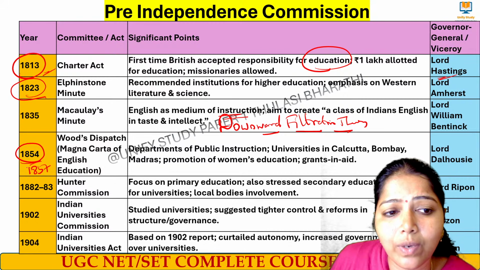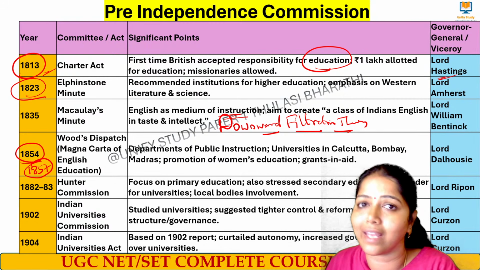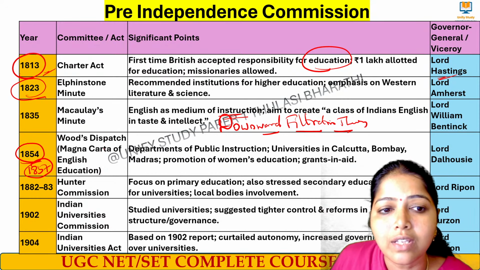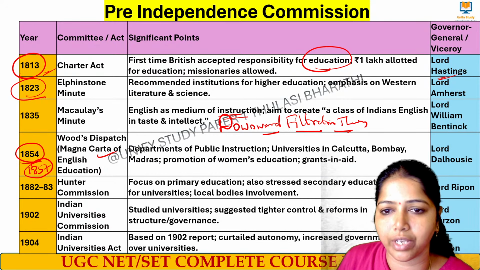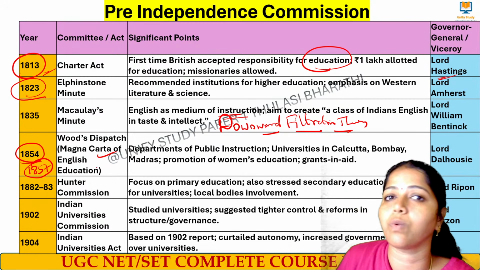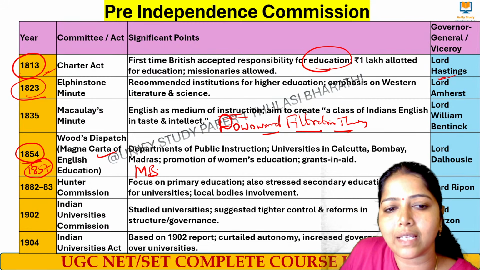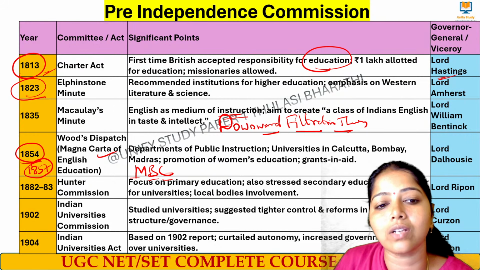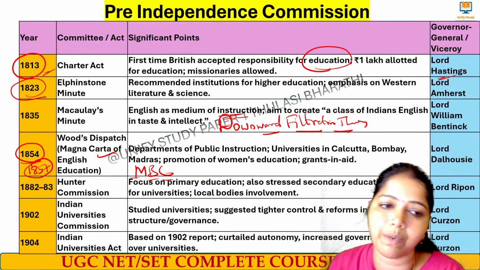And when these 3 universities were started, Lord Canning came. So these 3 people you have to remember under this Wood's Dispatch, the Magna Carta for English education. That time 3 universities. What universities? We had Madras, Bombay, Calcutta University started, and grants-in-aid were also provided.